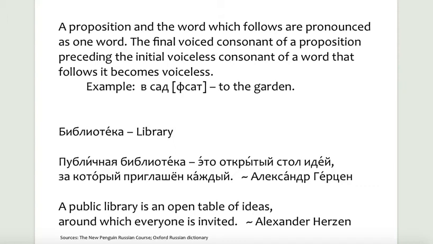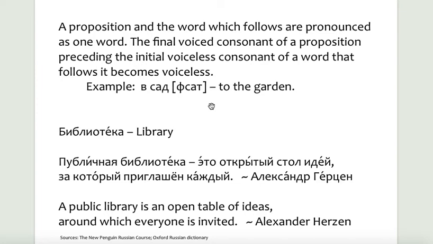A preposition and the word which follows are pronounced as one word. The final voiced consonant of a preposition preceding the initial voiceless consonant of a word that follows it becomes voiceless. For example, to the garden, в сад. So v is pronounced f, and it is combined with the word garden, and the last d in garden is sound t. So to the garden, в сад, literally means to garden. There's no article the in Russian.